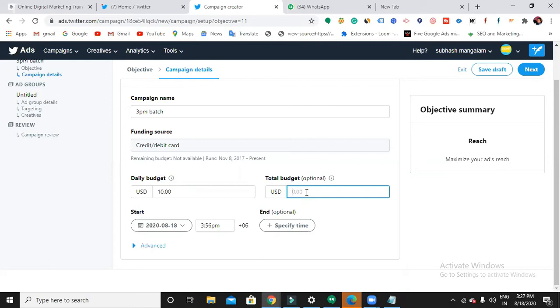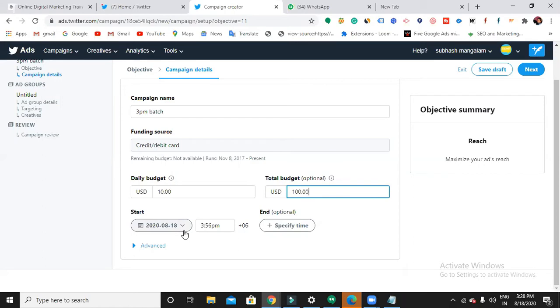The next is total budget. Let's say I have chosen the daily budget as $10. What if I go with $100 as my total budget? How many days will my ad run? 10 days. It's completely optional. If you want, you can go ahead, or else you can just choose a daily budget. That's fine, because whatever amount you put, if you have $20 in your account, it will run for 2 days. If you really want to specify a total budget, you can choose it, but it's completely optional. Then next come your starting date and end date.